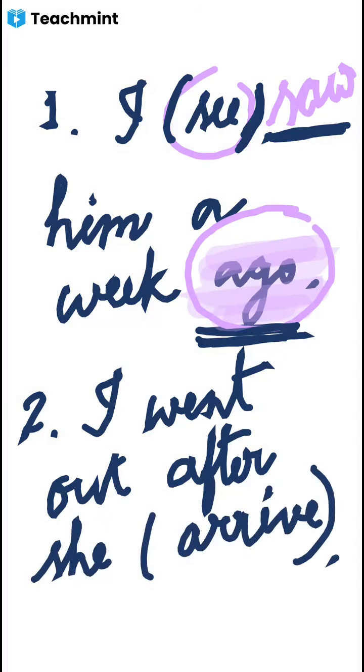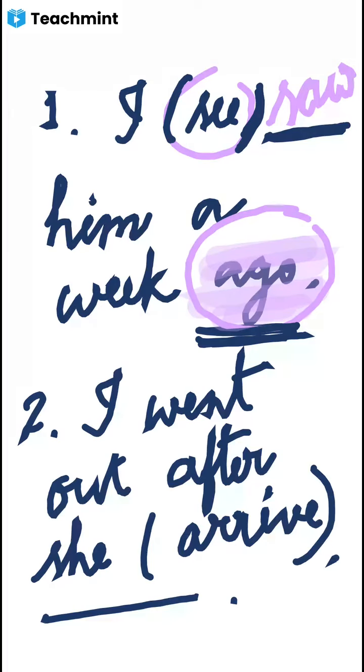I went out after she arrived. So can any one of you tell me, that means the blank will be here. We have to use the correct form of the verb arrived, and according to the tense, I went out after she had arrived.